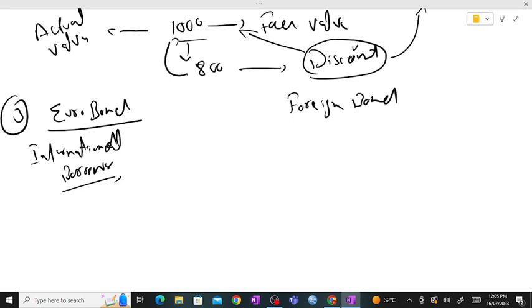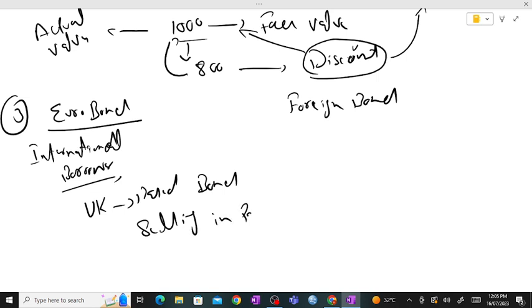For example, a UK based bond selling in Pakistan or India, but it will be sold in the currency that the bond belongs to, for example, in dollars.